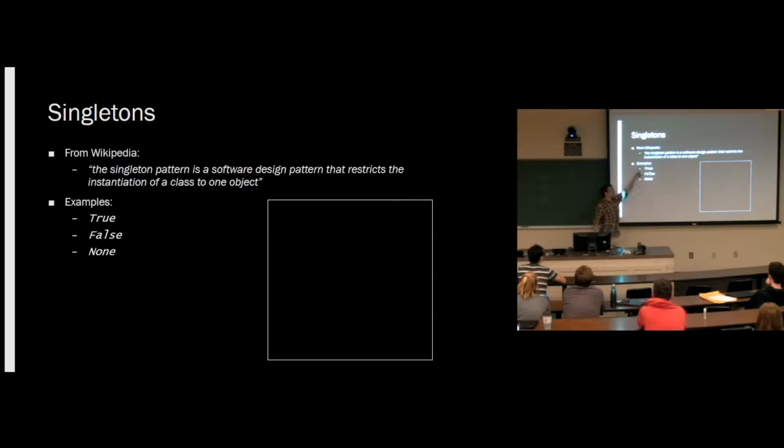There are examples of singletons built into Python. So True, False, and None are all singletons. Basically, you can call the id function in Python to get the memory address where that object is stored. We get some random memory address.